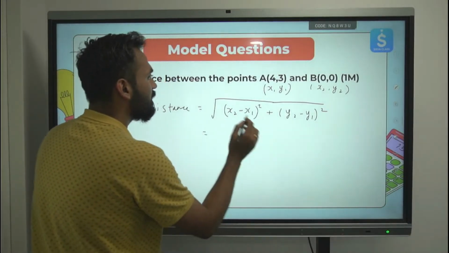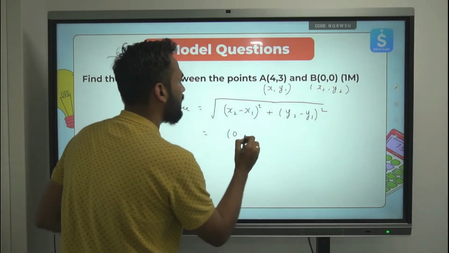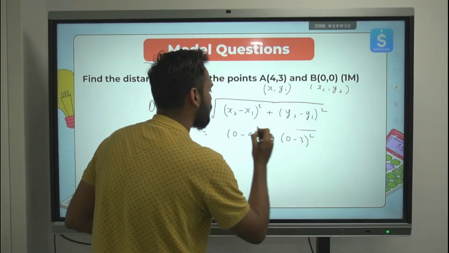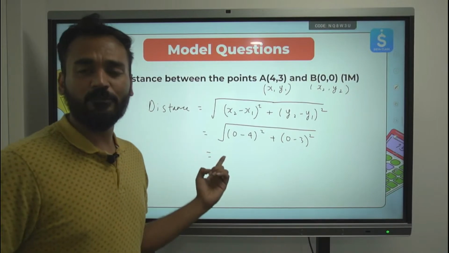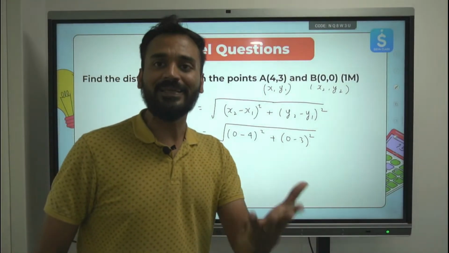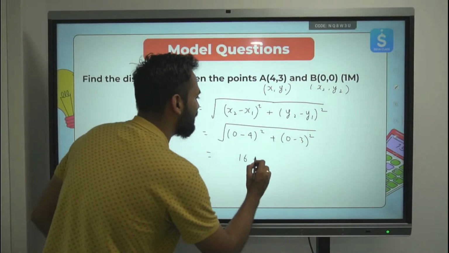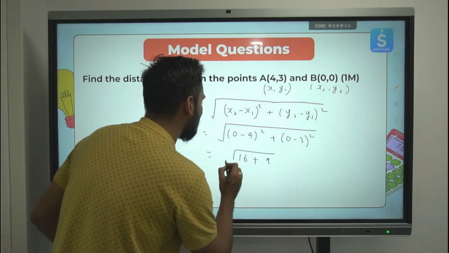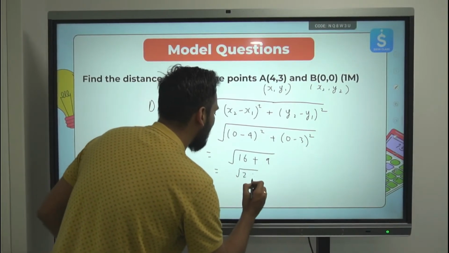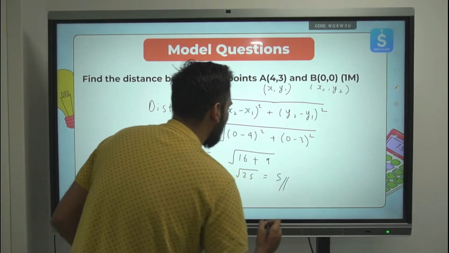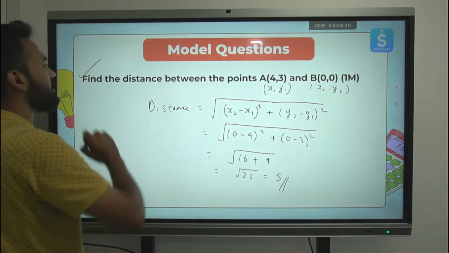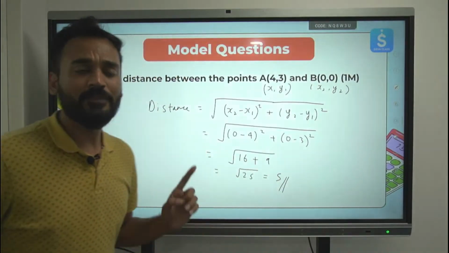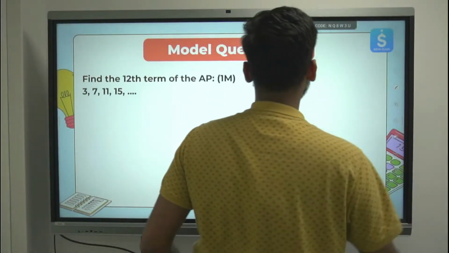So let's do this. Square root of (0 minus 4) the whole square plus (0 minus 3) the whole square. 0 minus 4 is minus 4, minus 4 the whole square will be 16. So this is 16 plus minus 3 the whole square, which is 9. 16 plus 9 will come out to be 25. Square root of 25 will give me 5, and 5 is the answer for the distance between the 2 points A and B. Clear? I hope this is clear to everyone. Yes? Let's move to the next question then.